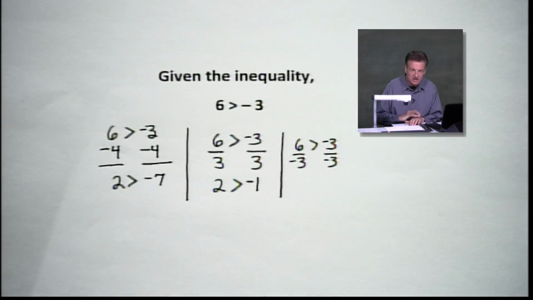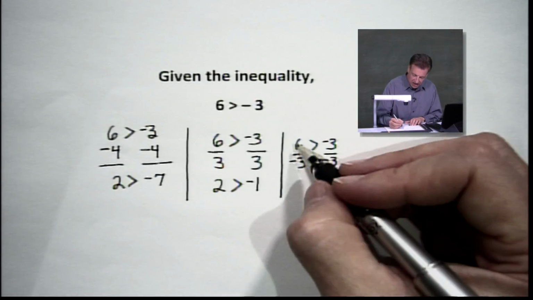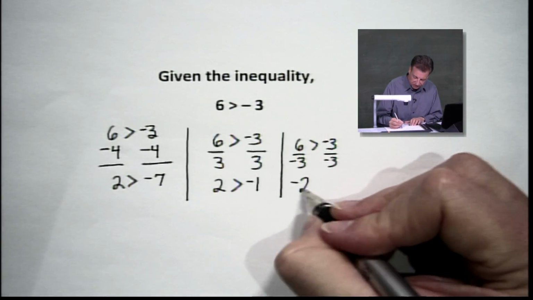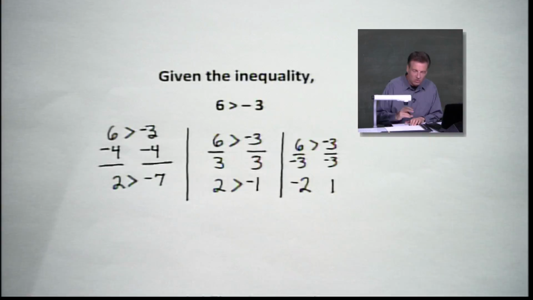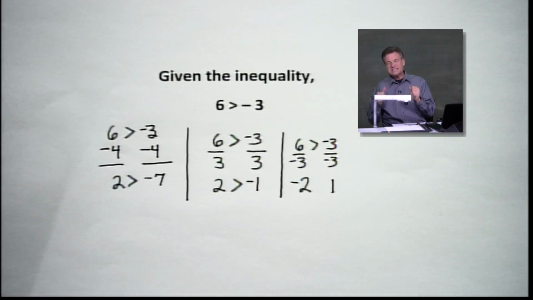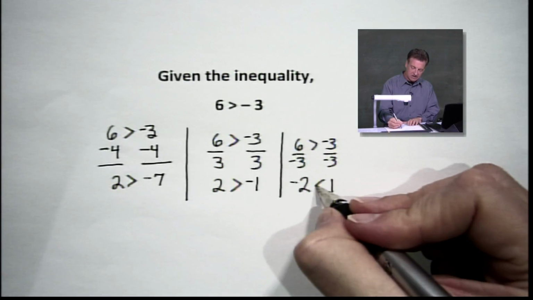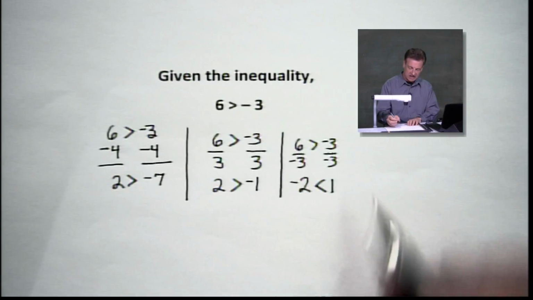Run negative 3 through there and see what happens. We're going to have negative 2 on the left and positive 1 on the right. Everybody seeing that? And you know what? Folks, negative 2 is smaller. It is smaller than positive 1. So look what happened. Greater than has now shifted to less than.